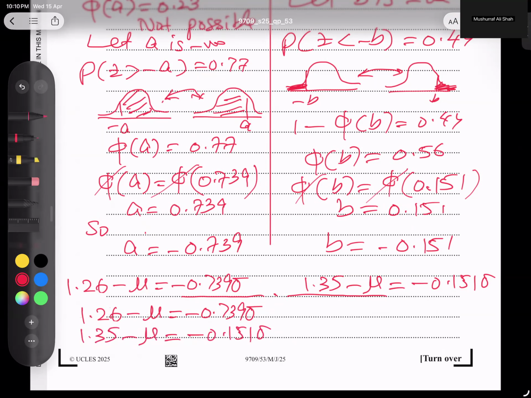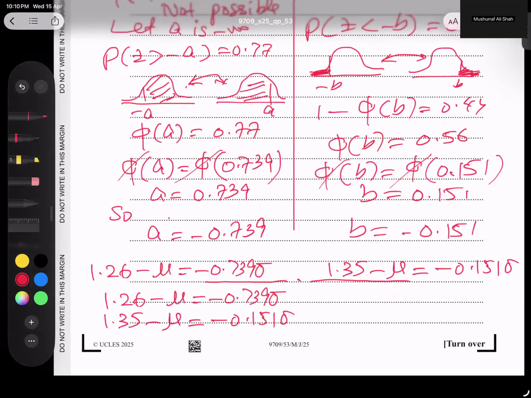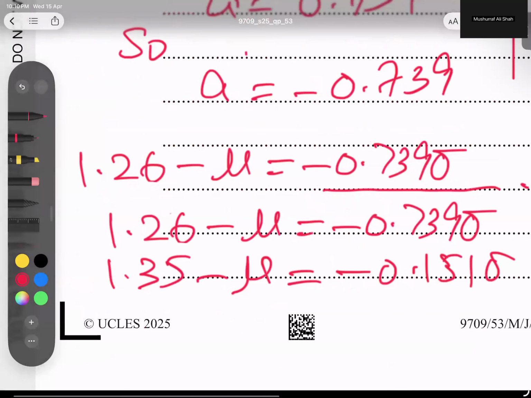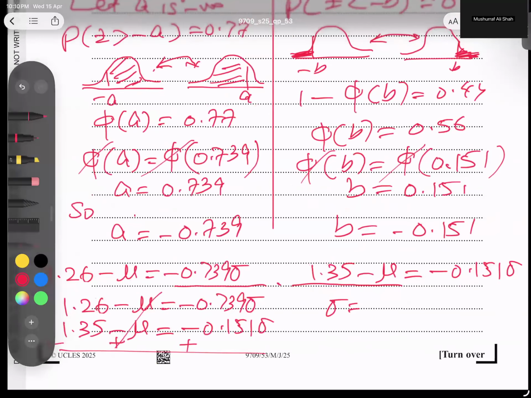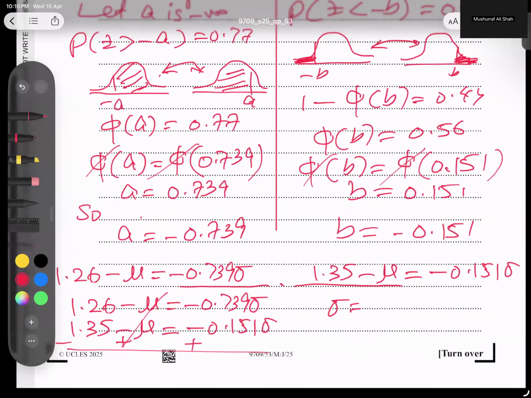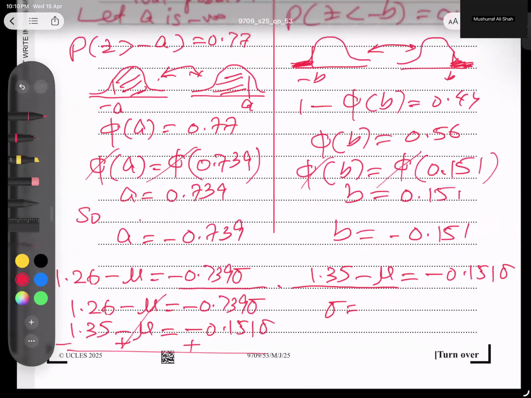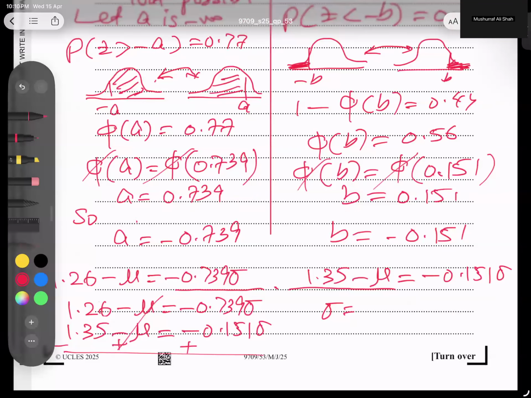Okay, what is our planning? Sign changes cancel out. If I check it, I can just do directly in calculator, a deviation value is 1.26 minus 1.35 divided by this deviation value, and I'm getting deviation is 0.153 after rounding.